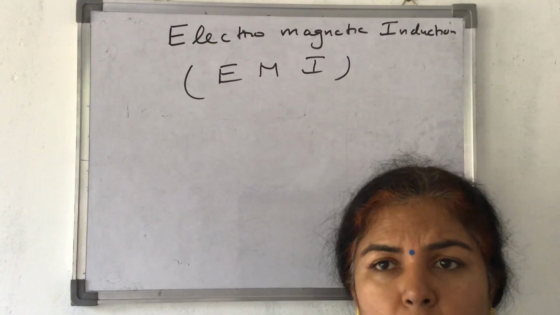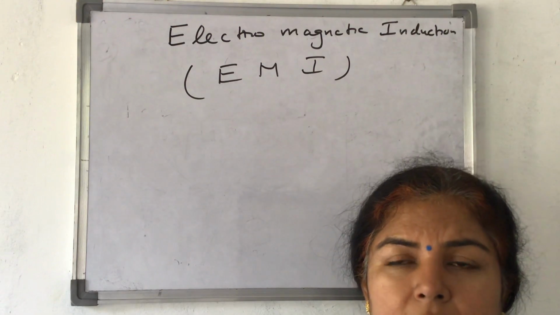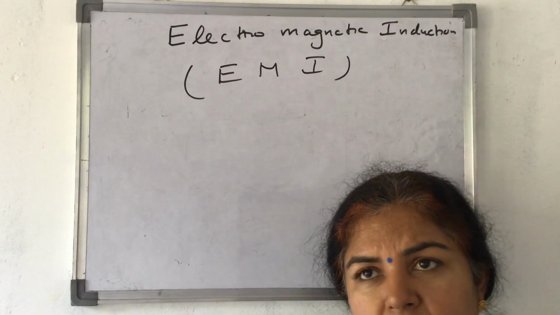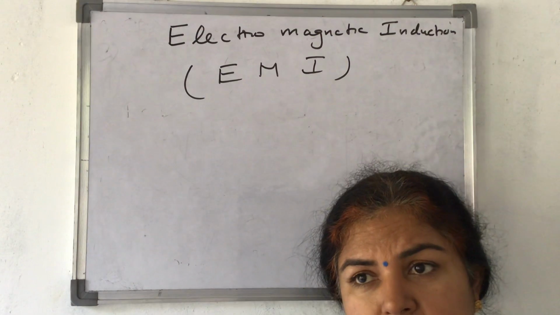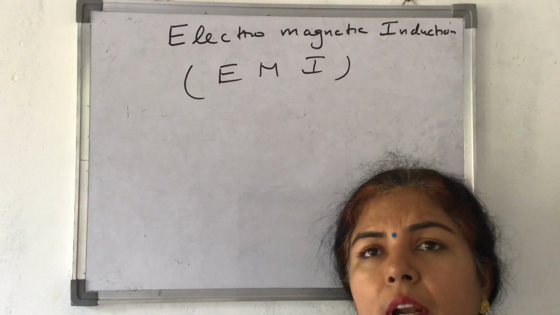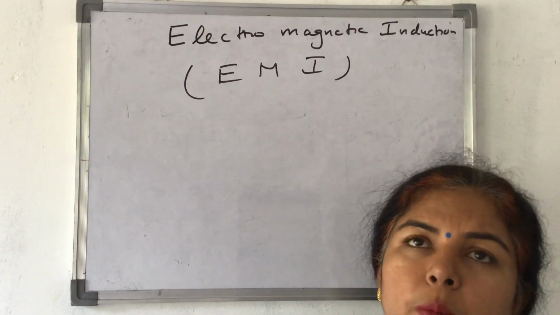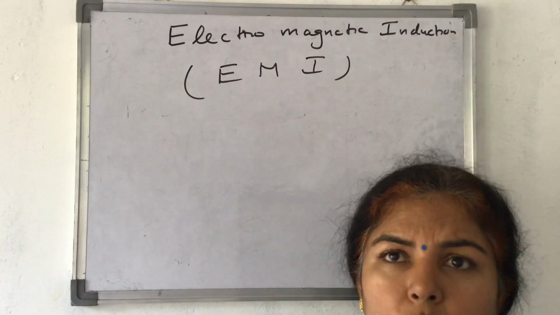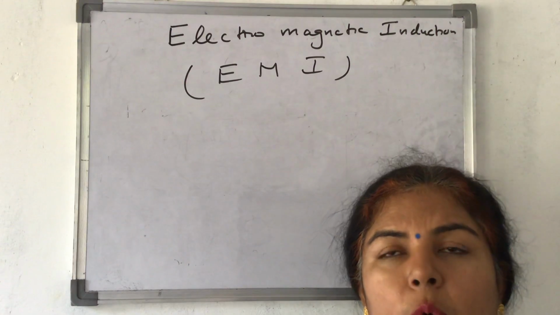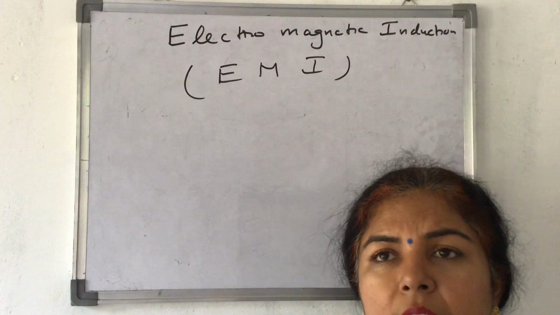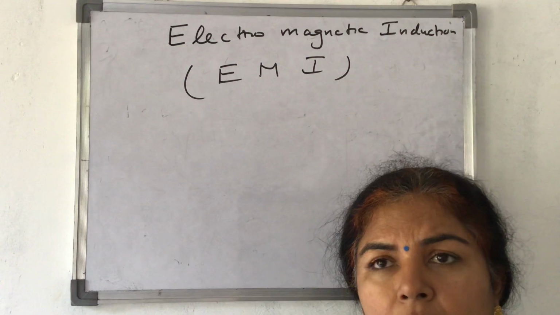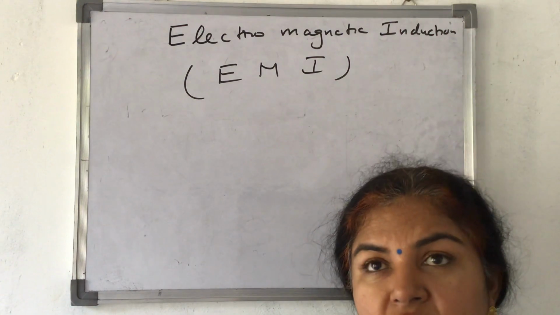As you know, there is a perfect symmetry in physics. It means if electric current gives rise to a magnetic field, then the opposite should also be true. In this unit, we are studying the opposite of that. That means in case I have a magnetic field which is changing.